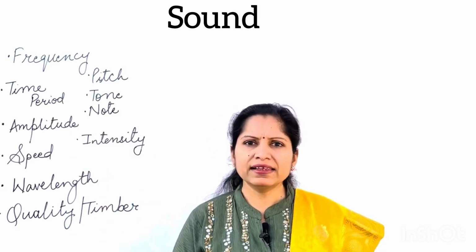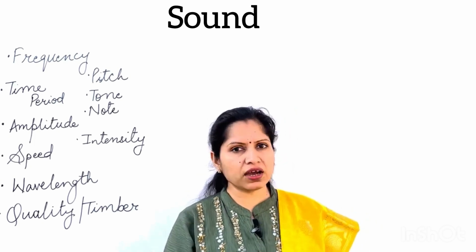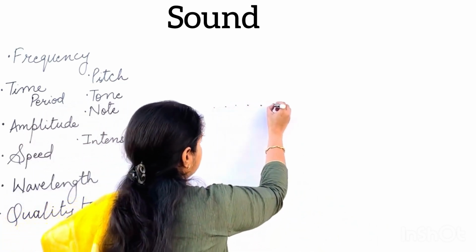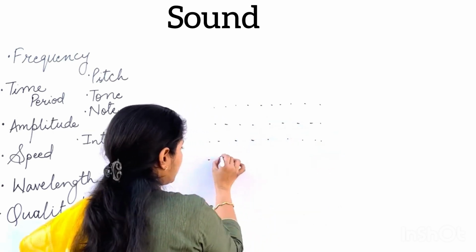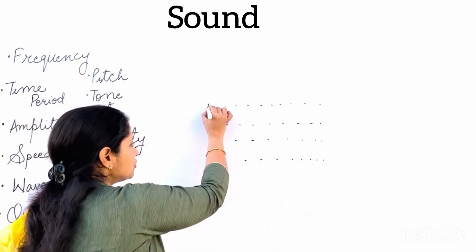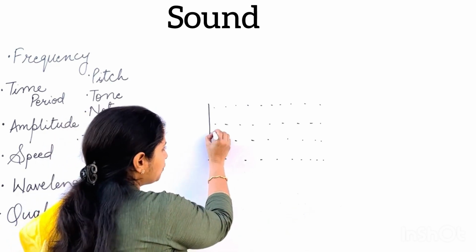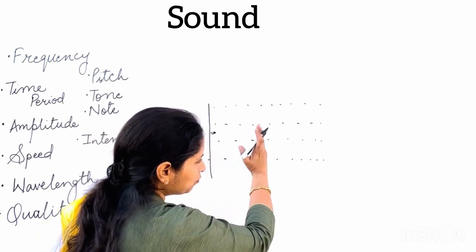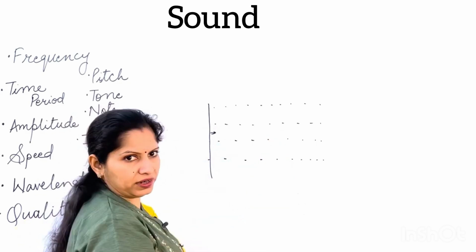So let's see what is happening when the sound waves are propagating from one place to another. Just suppose we have some particles in the medium. There are many particles in the air. Suppose the sound is going to propagate through air and these are the particles present in the air. And this is the drum of your loudspeaker. Now, when it vibrates, it will come out first and then it will move in. So when it moves out, it will push these particles in the forward direction.